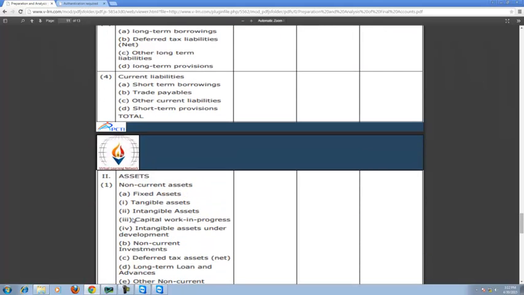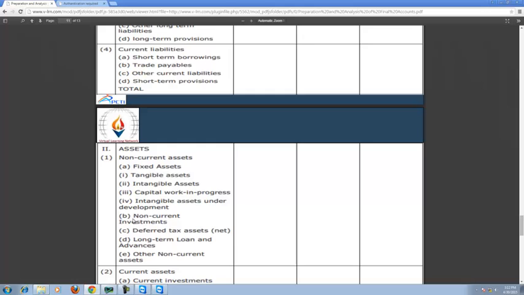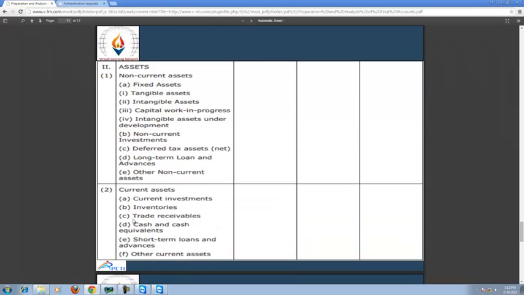After that, assets. Non-current assets are fixed assets, tangible assets, intangible assets, capital work in progress, intangible assets under development, non-current investment, deferred tax assets, long-term loans and advances, other non-current assets. Current assets are current investment, inventories, trade receivable, cash and cash equivalent, short-term loans and advances, other current assets.